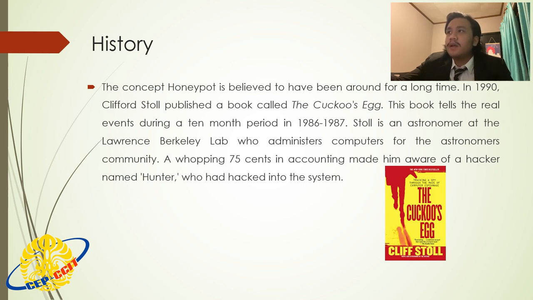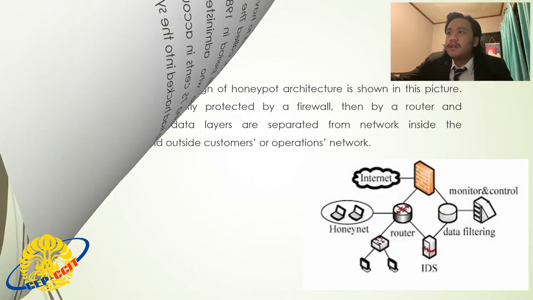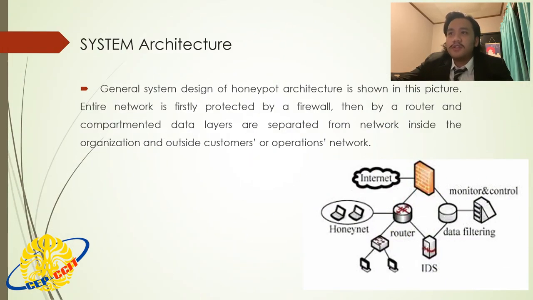Okay, this is the system architecture of honeypot. The general system design of honeypot architecture is shown in this picture. As you can see, the entire network is firstly protected by a firewall, then by a router, and compartmented data layers are separated from the network inside the organization and outside customers or operation networks.